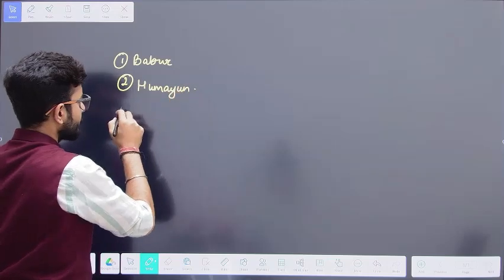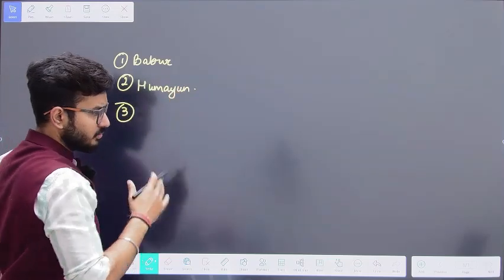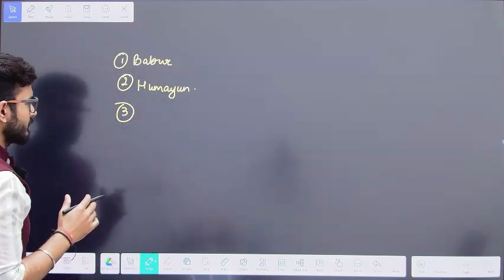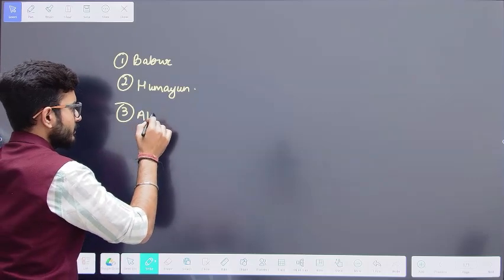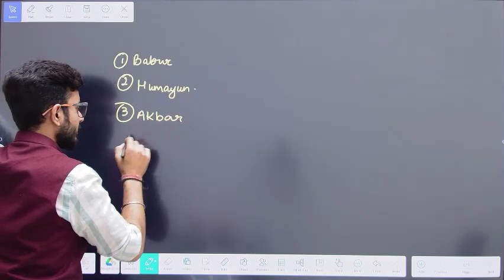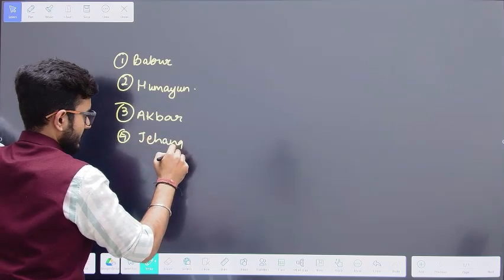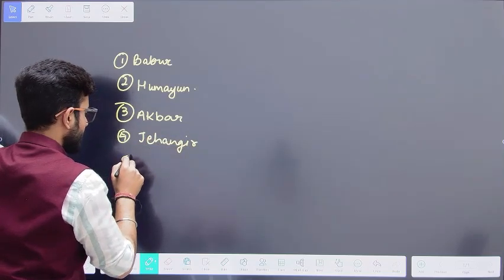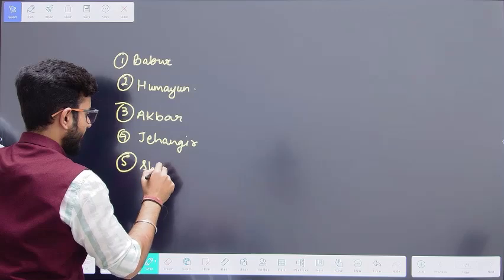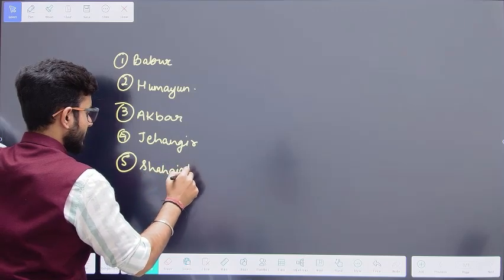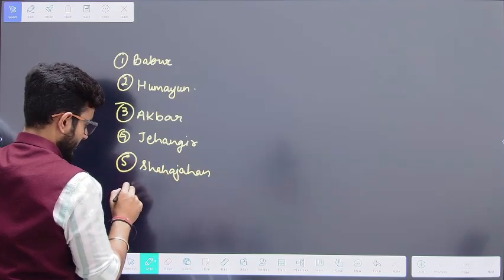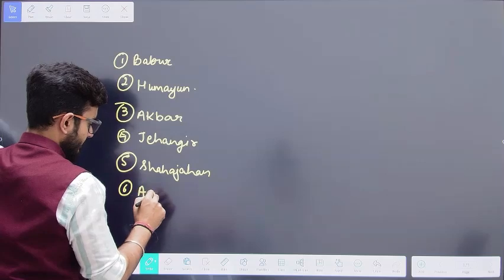Here you will have to keep in mind the chronology and the duration of these rulers. After Humayun comes his son Akbar, then his son Jahangir, then his son Shah Jahan, and finally his son Aurangzeb.